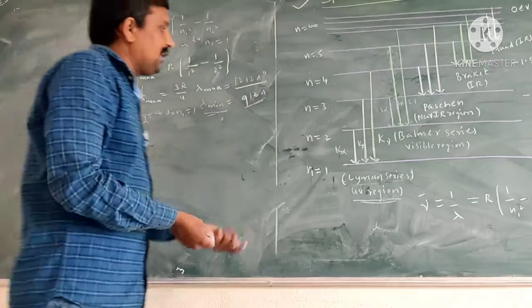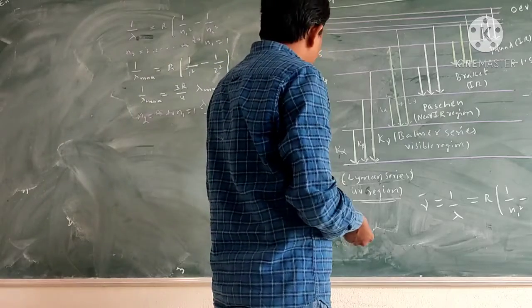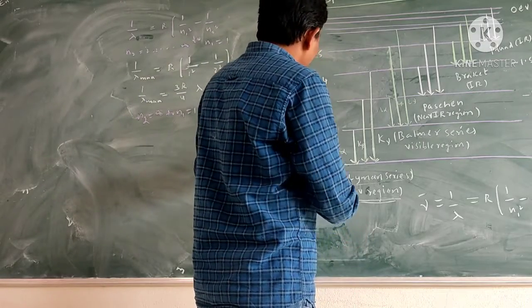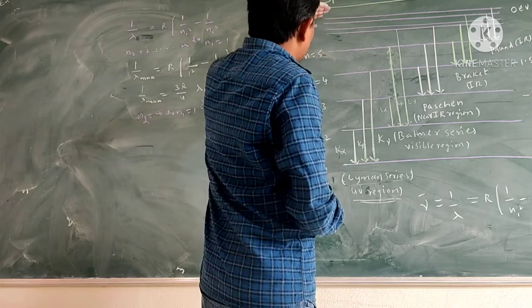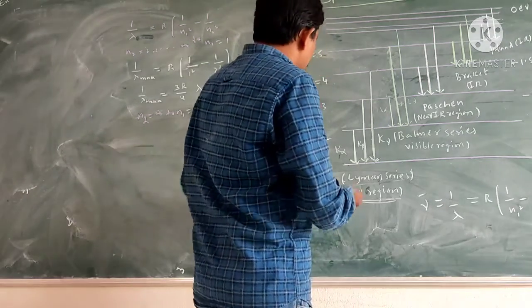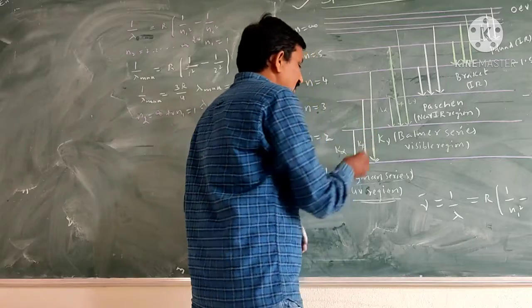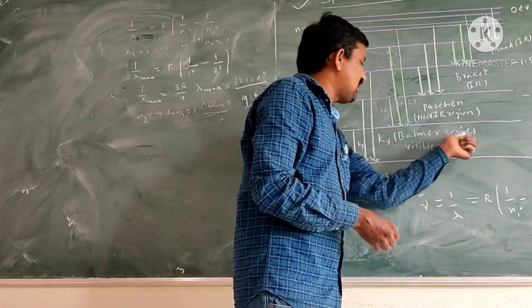Next, the electron transitions from n equal to 3, 4, 5 up to infinite orbits to the n equal to 2 orbit. Here the Balmer series is formed.